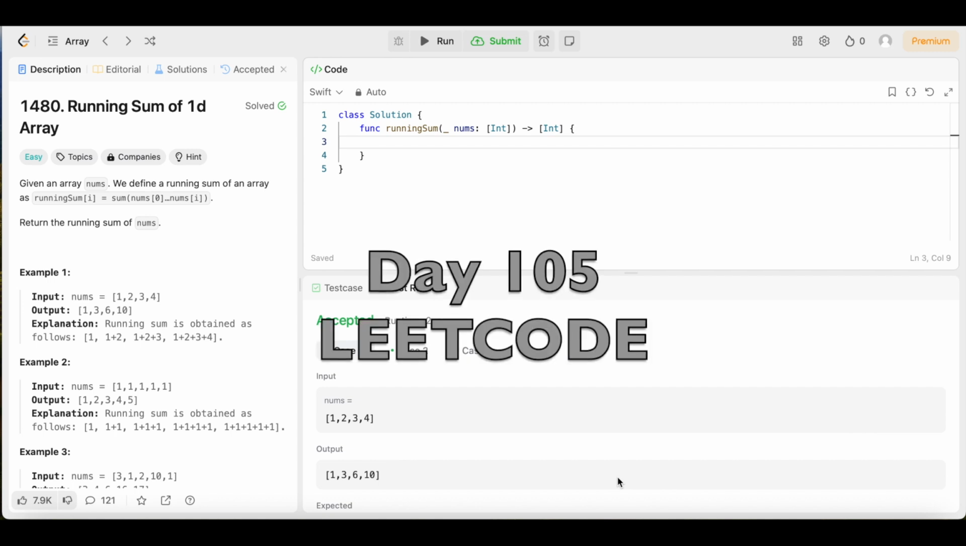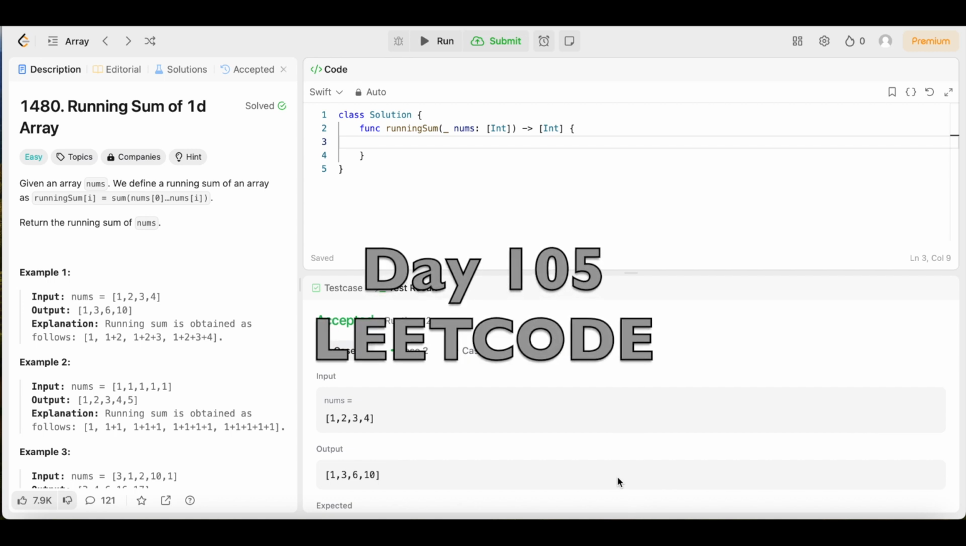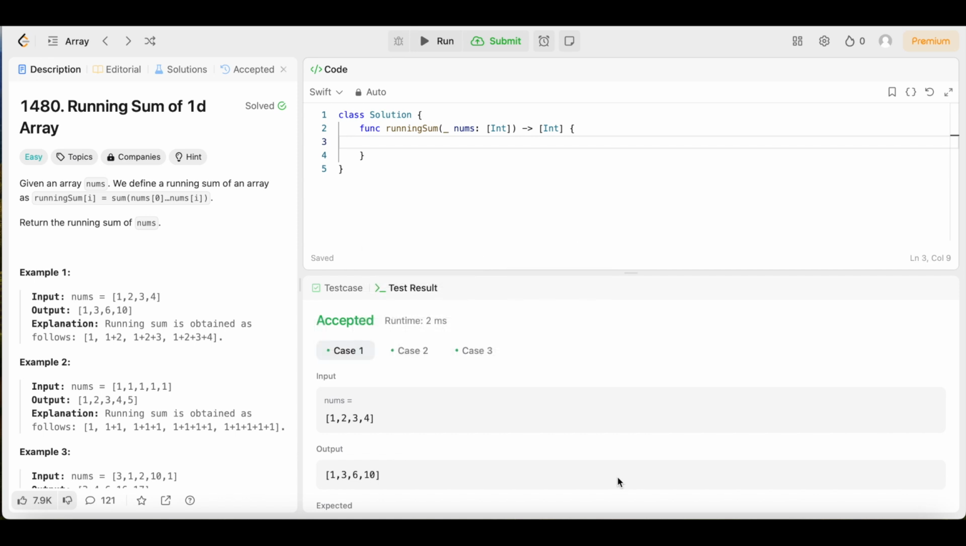Day 105 of doing a LeetCode problem every day until I get a job. All right, guys, we're back again. Another day, another LeetCode problem. You know how we do, and this time we're at day 105. We're really making some progress here, y'all.